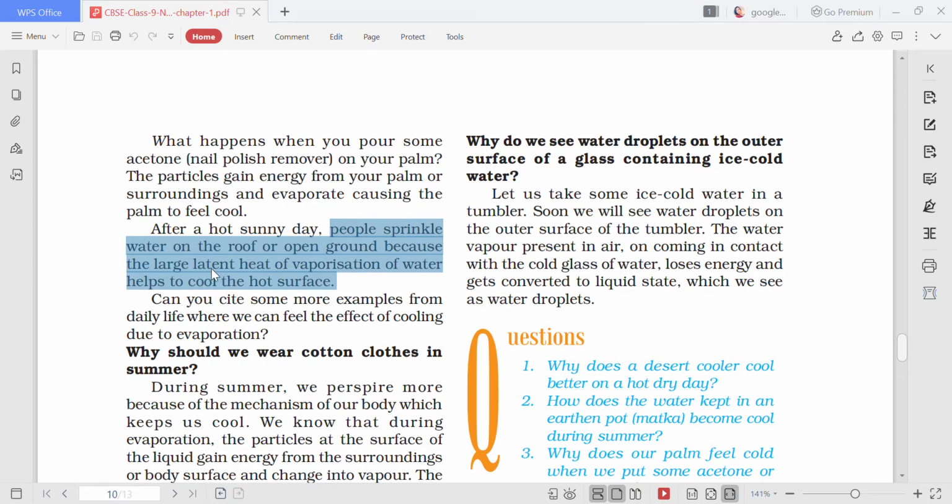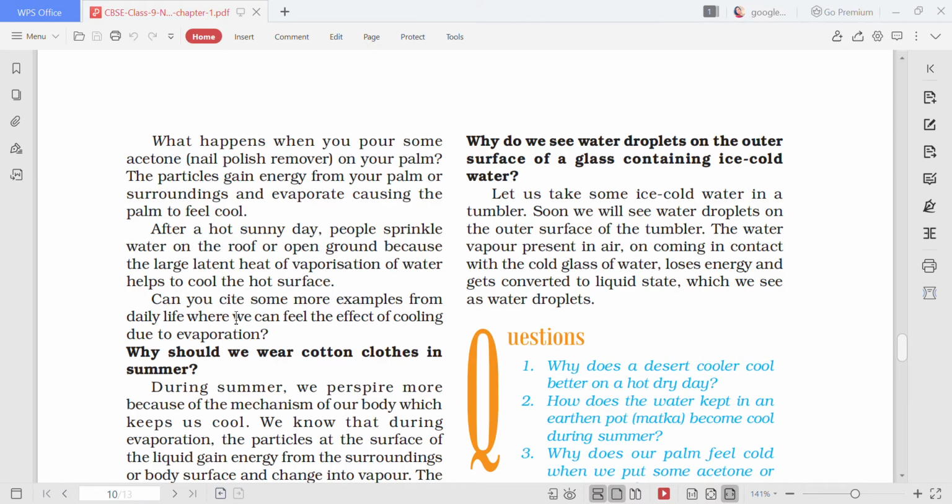Okay, and here which heat is being seen? Latent heat of vaporization. This is an example of latent heat of vaporization. Why? Because liquid has been converted into vapor state. Again, I am repeating, as soon as people sprinkle water on the roof or open ground, the water takes the heat from the roof and ground and gets converted into vapor, and because the heat has been taken away from the roof or ground, the roof or the ground has become cool. This is the answer.